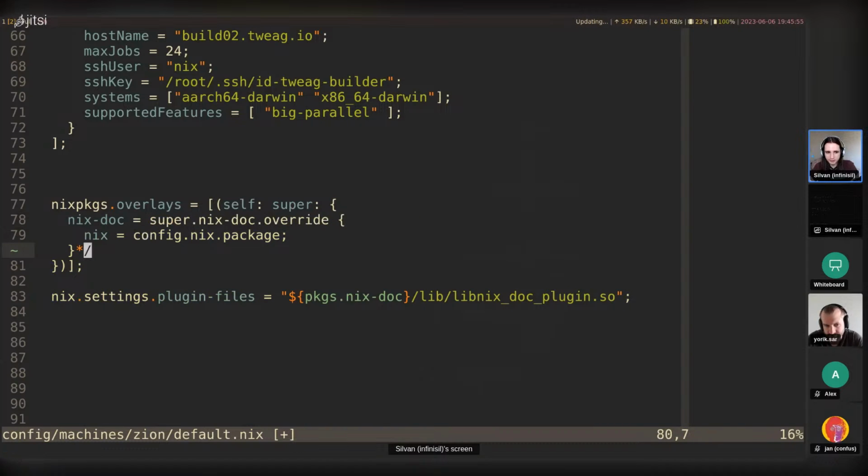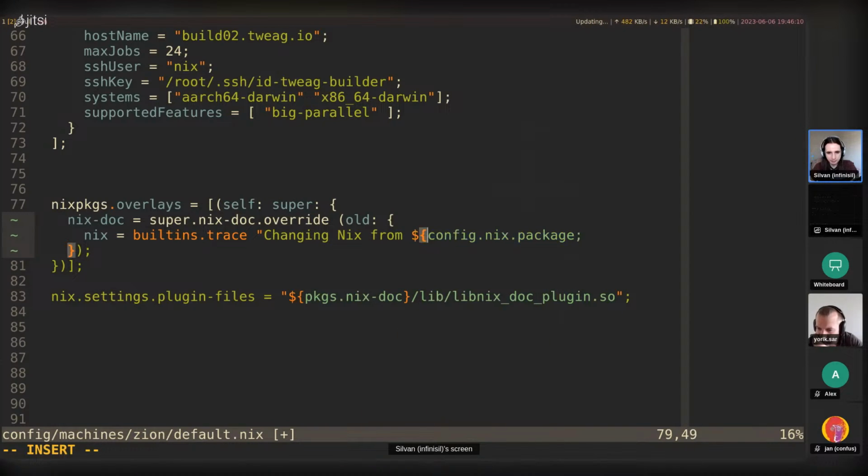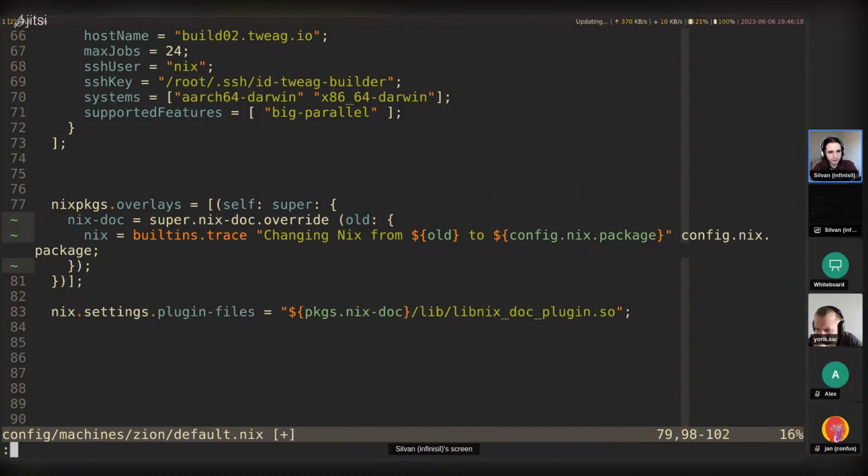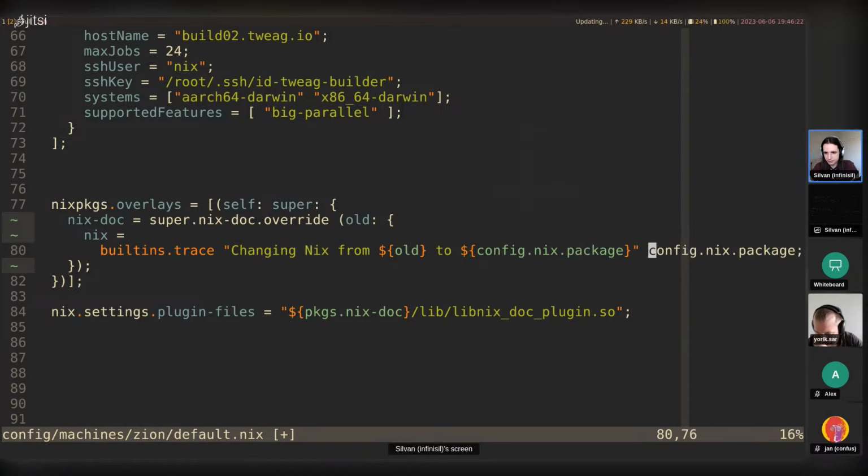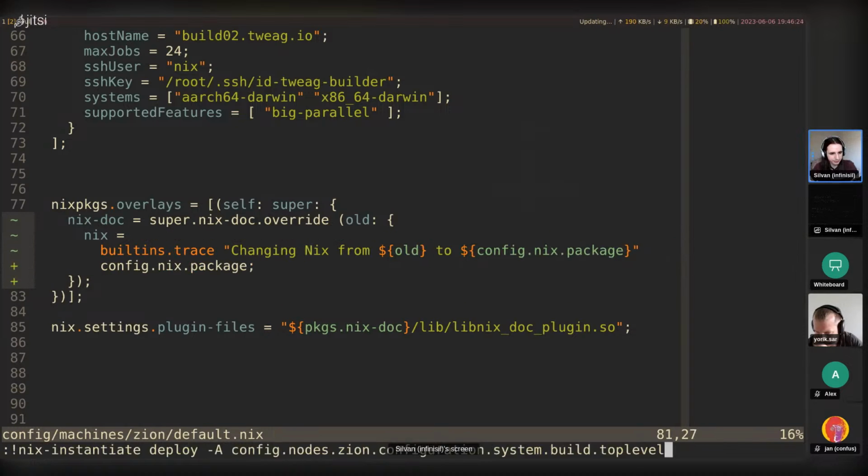Let's trace what the previous value of nix was here. Maybe it doesn't get changed. So let's add an argument here so we can access the old one, and let's do builtins.trace, changing nix from old to this one. All right, let's also make this a bit prettier.